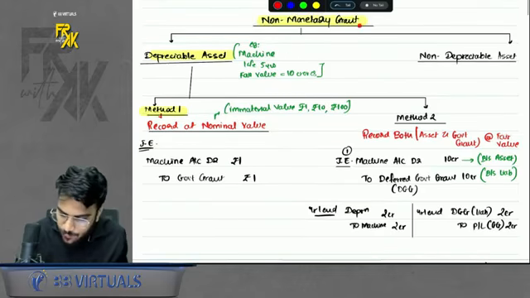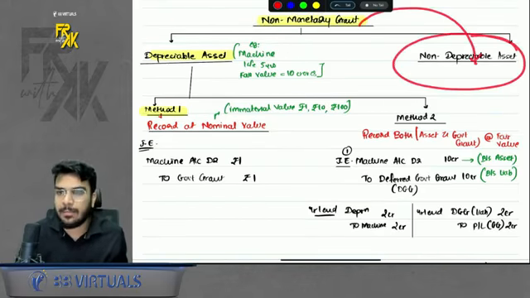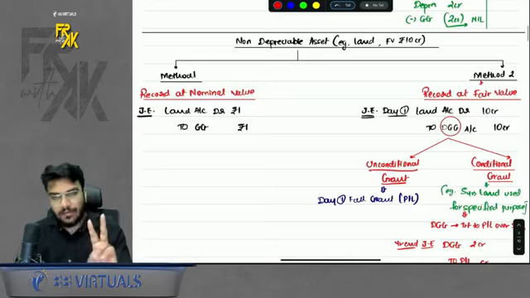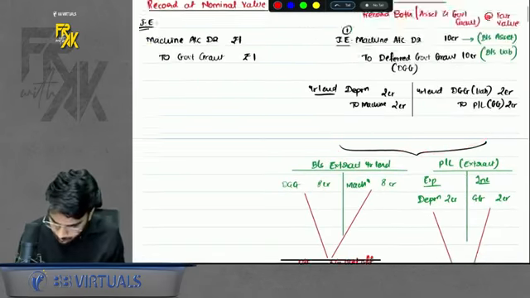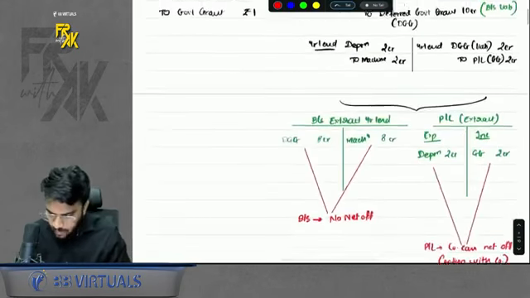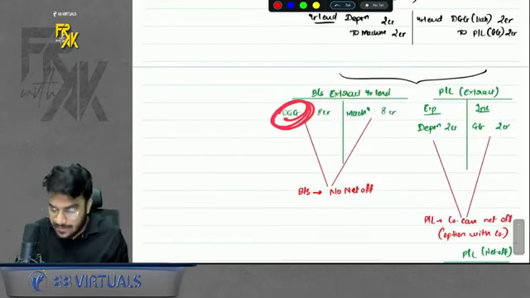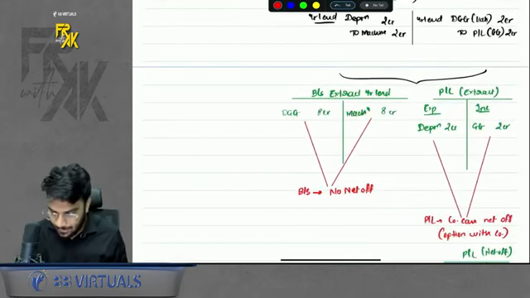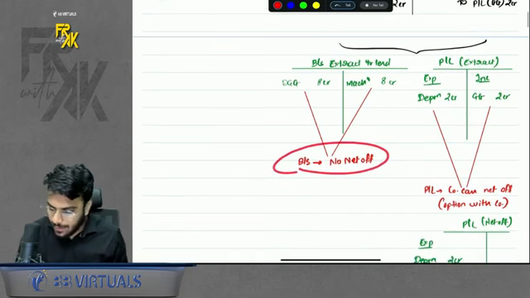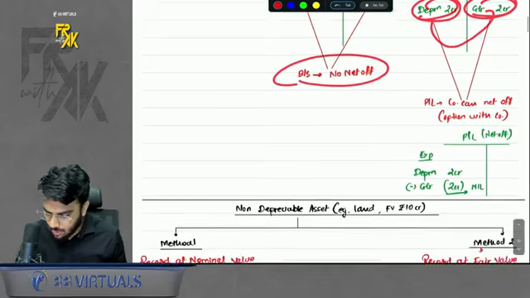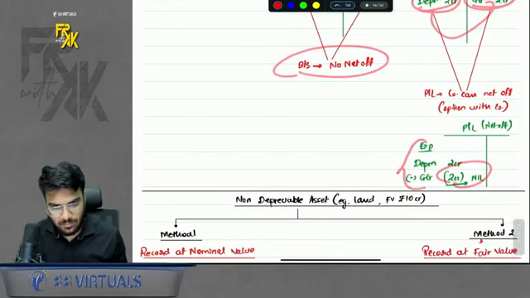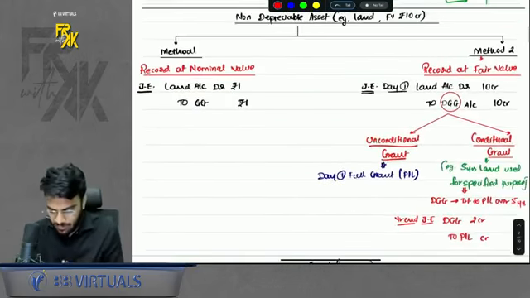What if you received a non-monetary grant for a non-depreciable asset? In that case, again we have two methods. But before proceeding, in the balance sheet, do remember, when you are recording at fair value, the DGG and machine will be shown separately. It cannot be netted off. In P&L, the related expense and related income can be shown separately, or you can net them off and show. That is allowed. Now we can proceed.